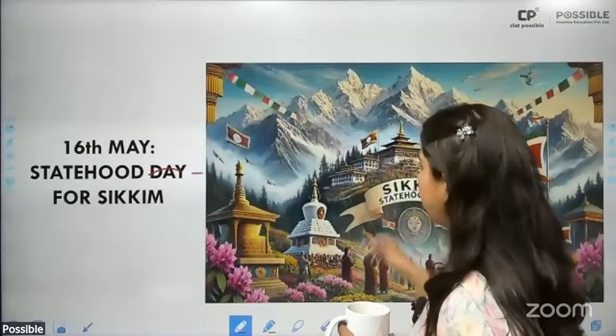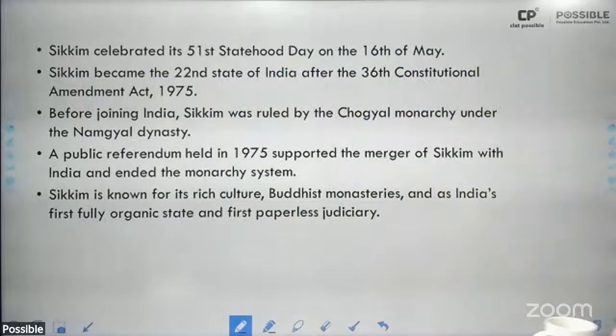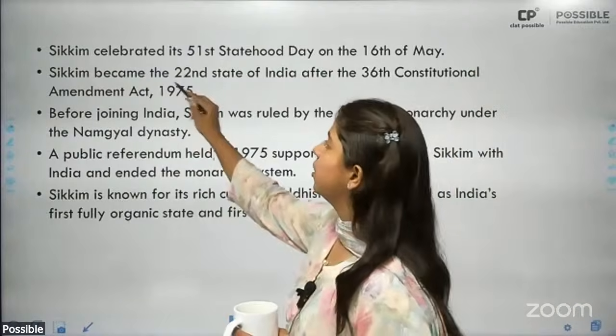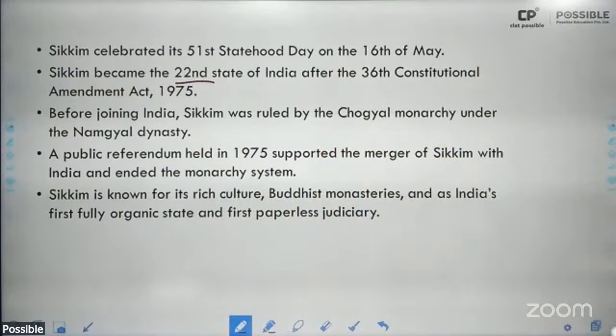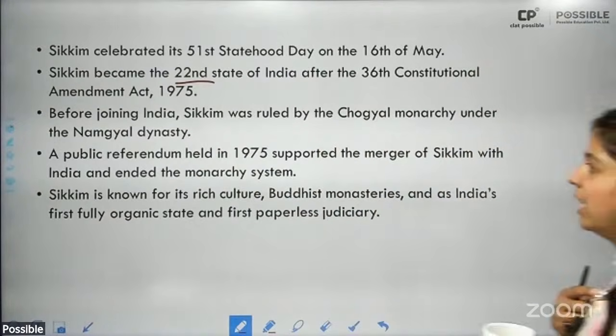Okay. Then the next one is 16th of May, which is the Statehood Day for Sikkim. Here Sikkim became the 22nd state of India after the 36th Amendment Act of 1975.